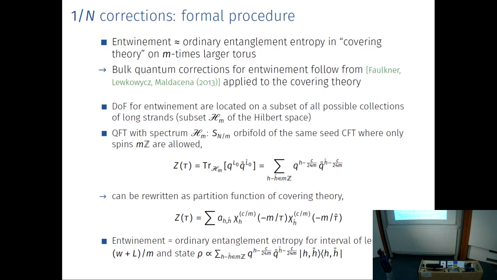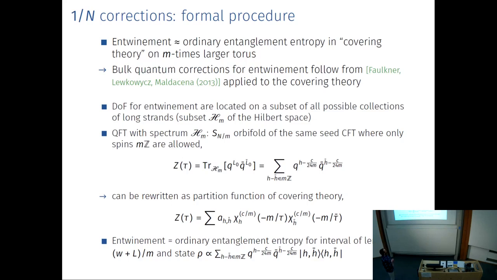So more in detail, the degrees of freedom for environment that we are considering are located on a subset of all possible collections of long strands, as I told you previously. This subset will form a subset of the Hilbert space, and then you can ask yourself, is there a quantum field theory that has exactly the same spectrum as the quantum field theory that we started with, but restricted to the subset?